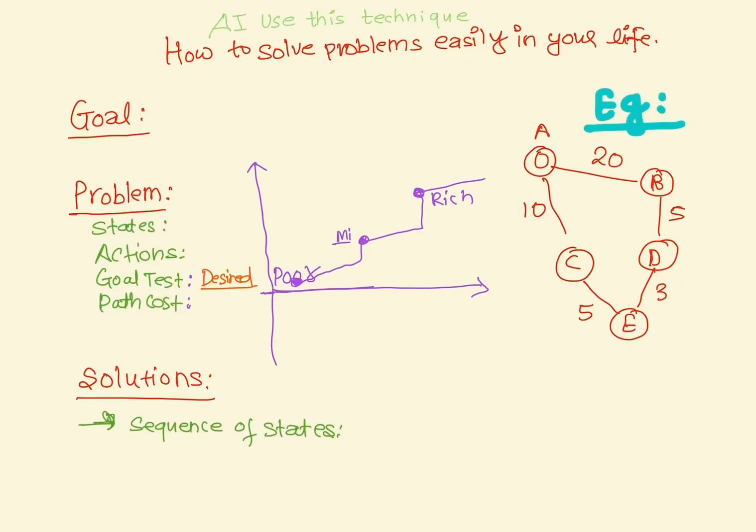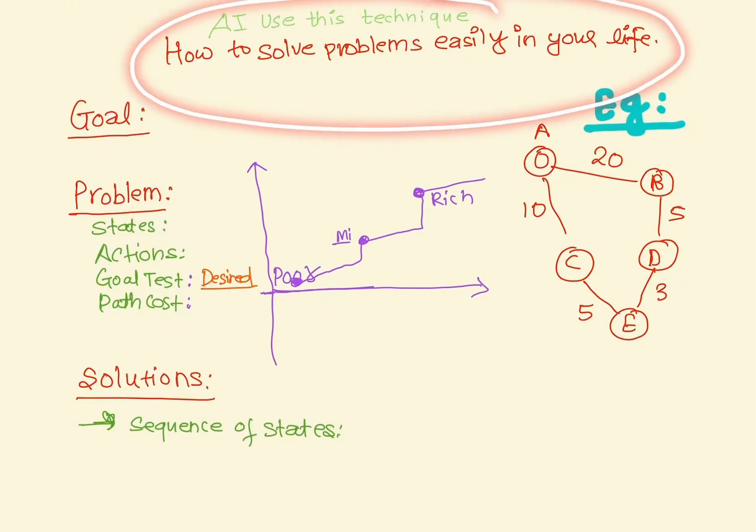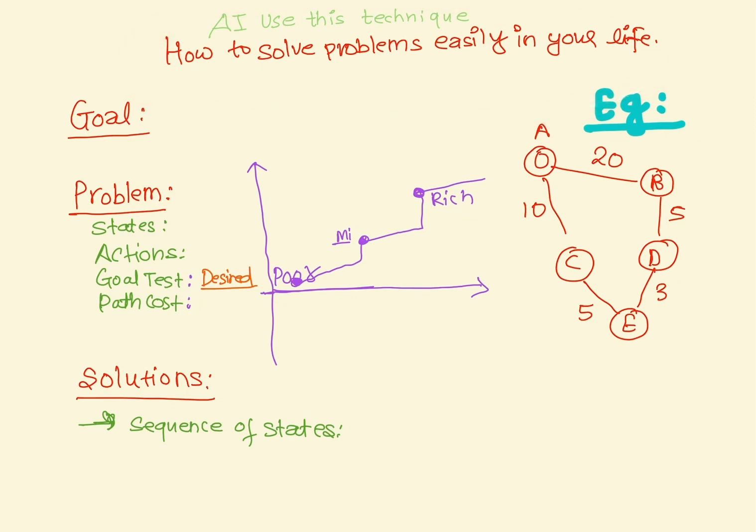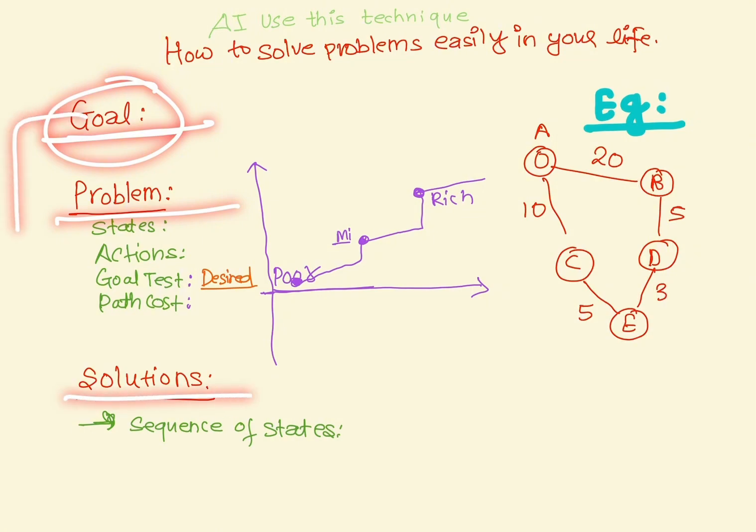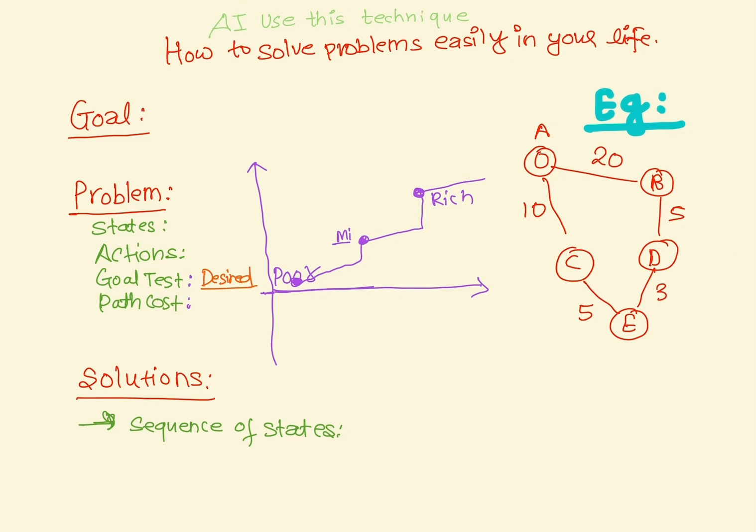Let me explain how to solve problems easily in your life. This technique is used by AI, so you can solve almost every problem in your life. It starts with the goal, then the problem, and then the solution. First divide everything into these three: goal, problem, and solution.